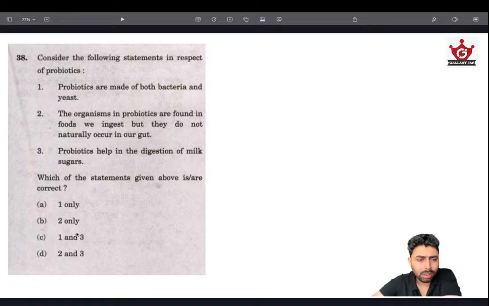So 2 is gone, and we are left with A and C, and A is right only. The good gut bacteria, so it's true only. Yeast, yeah, obviously. So it's C. That's the basic idea. We have arrived at the answer. And the yeast, you know that fermentation produces probiotics. Understand that. Drinks like kombucha and tepache are all good for our gut because they are based on yeast and they are fermented. So yeast and bacteria are probiotics. So this is wrong. They are naturally found in our gut. So the answer is C. That's it.